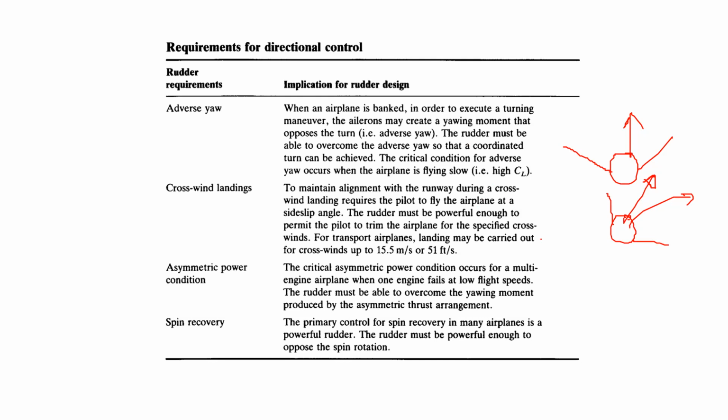Sir, it means that, for example, we have a twin engine aircraft. In that, one of the engines fails due to some reason, and the aircraft is flying at low speed. For example, the right one fails, so the left one will try to push the aircraft towards the right side.